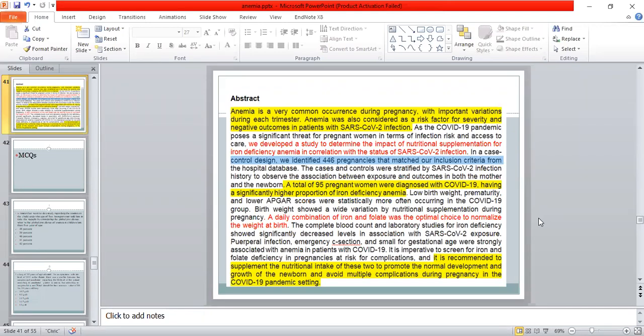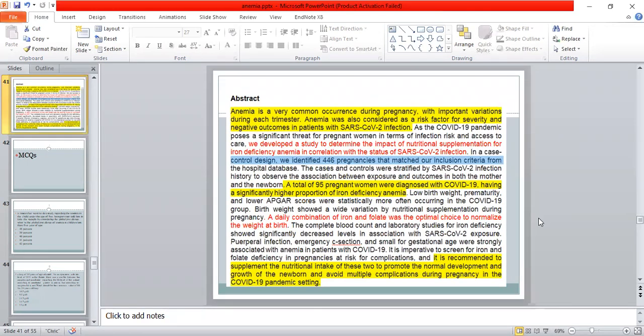So they developed a study to determine the impact of nutritional supplementation for the iron deficiency anemia in correlation with the status of SARS-CoV-2 infection. In this study, a total of 95 pregnant women were diagnosed with COVID-19, having a significantly higher proportion of iron deficiency anemia. Low birth weight, prematurity, and low APGAR score were statistically more frequent in the COVID-19 births.